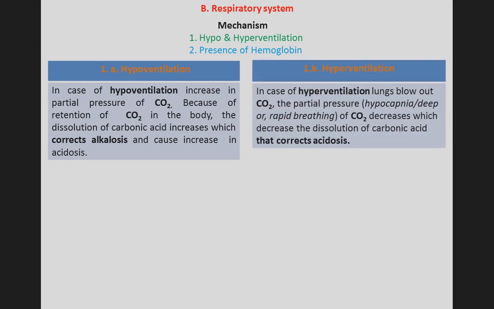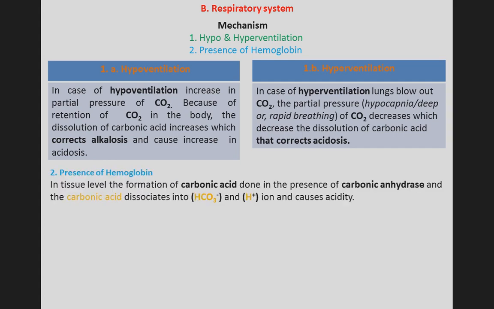Next is hyperventilation. In case of hyperventilation, the lungs blow out carbon dioxide. The partial pressure of carbon dioxide decreases, which decreases the dissociation of carbonic acid, which corrects acidosis. So here the acidosis is corrected. Next is the presence of hemoglobin. At tissue level, carbonic acid is formed in the presence of carbonic anhydrase, and the carbonic acid dissociates into bicarbonate and hydrogen ion and causes acidity.